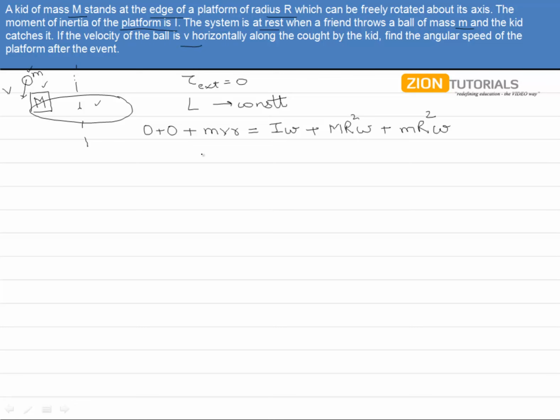So we can write it as mvr equals (I plus m r square) times omega, where omega is the angular speed which we need to find out. So the omega comes out to be mvr upon (I plus m r square).